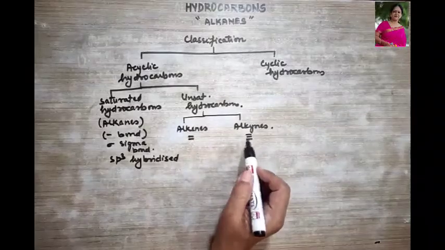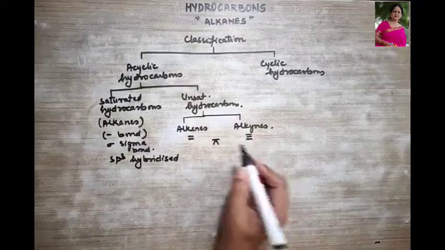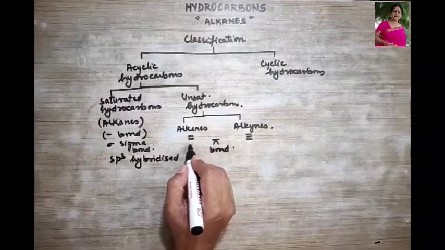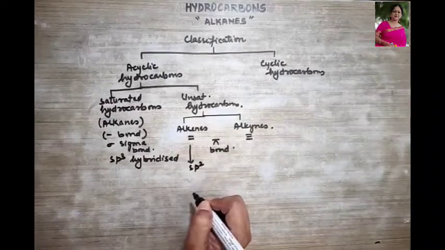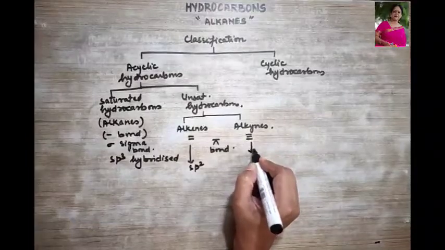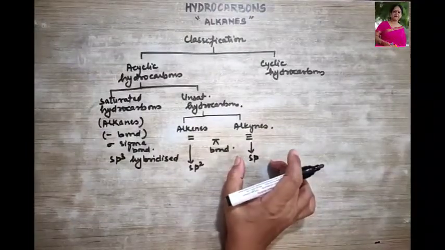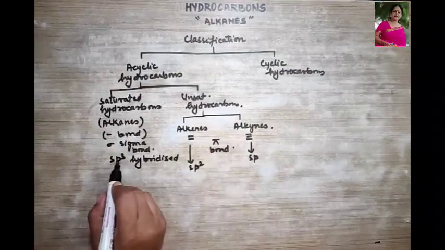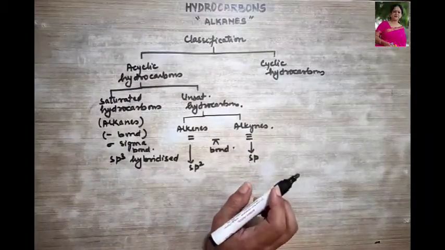When we have a double bond or triple bond, we see pi bonds. And in alkenes, you will find sp2 hybridization, whereas in alkynes, you will find sp hybridization. All this you will gradually understand. Once I explain sp3 hybridization, automatically you will understand these two.